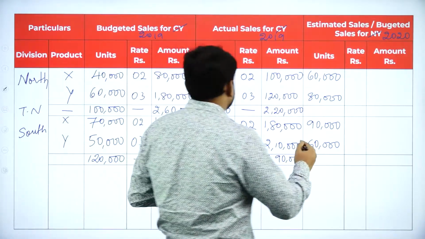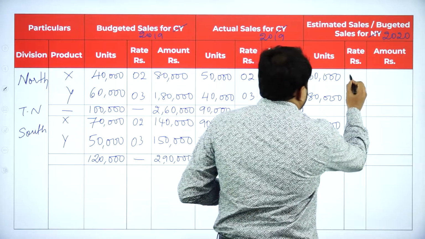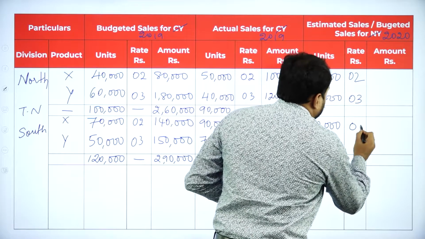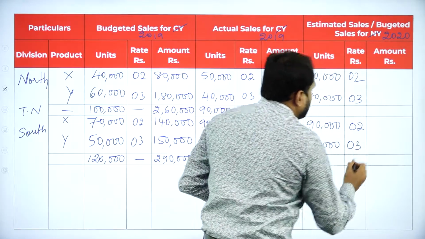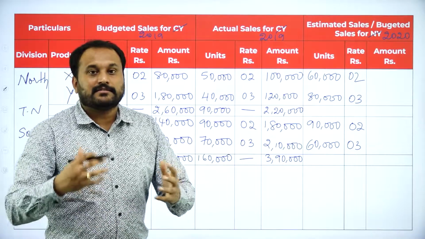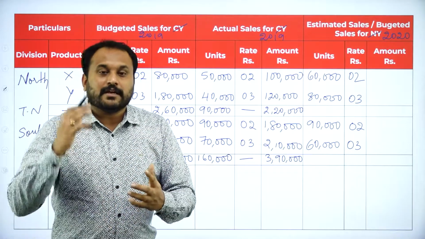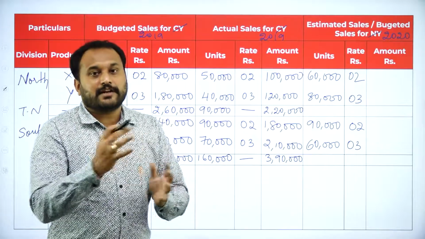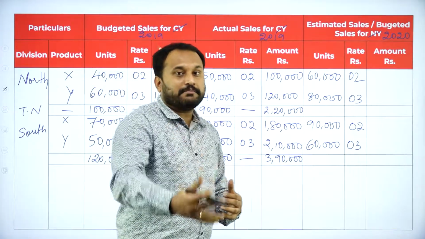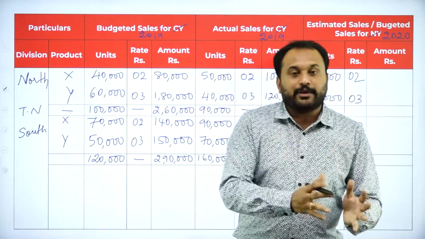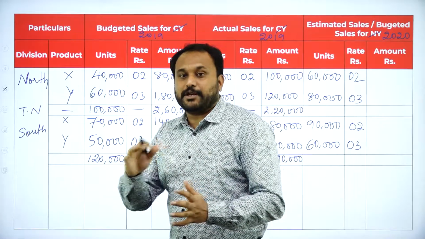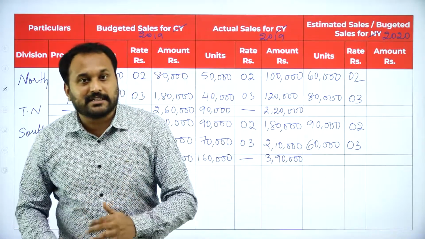So what we will do is, for X we will take it as 2 rupees, for Y we will take it as 3 rupees. So here 2 and 3. Usually it is the same, right? Now the rate will not change. Say for example, Center Fresh is 1 rupee. Now in the month of March or April or May or June, they have not revised any rate. That means the following month it will be the same. 2020 they have said it is 1 rupee and they have not said anything in 2021. That means the rate remains the same.